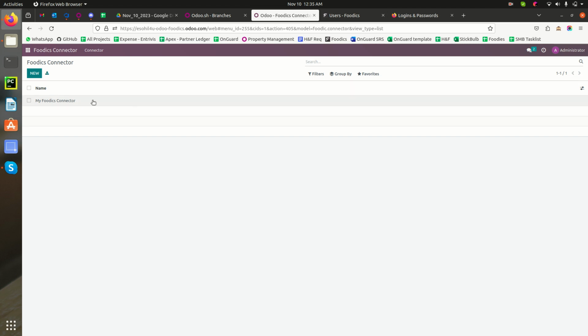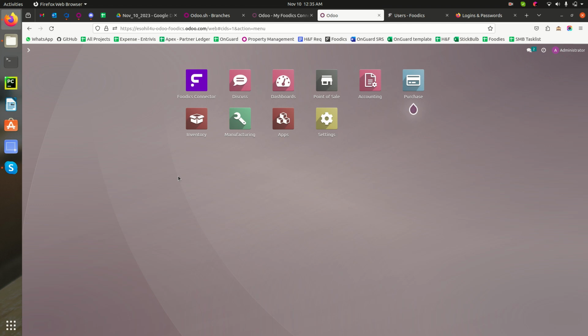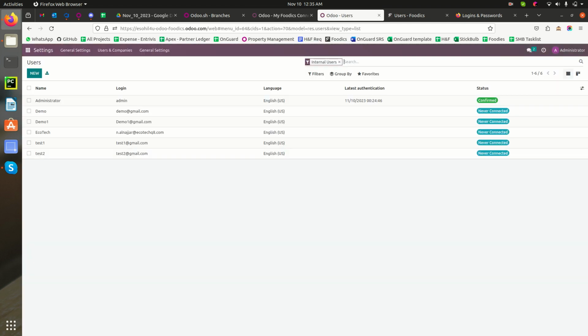so there we can see all the features for the syncing option. So there we just need to click on the user syncs. Before syncing, we can check the current users. So for that, let me go to the users. So for now we have a total of 6 active users, and all are internal users.